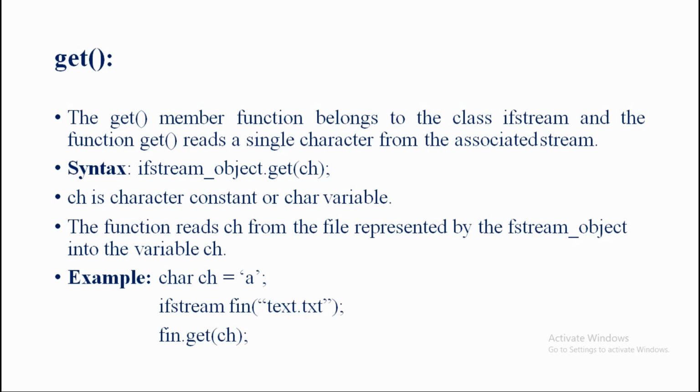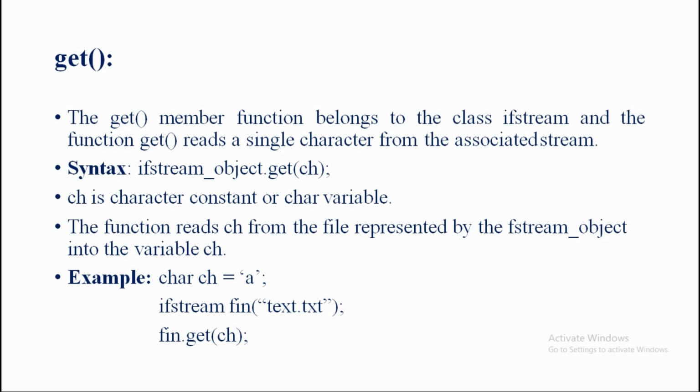Now after opening the file here for the input purposes, afterwards we input one single character from the file text.txt. So we need to write the third line. In the third line we need to write fin.get, opening of the parenthesis, ch, closing of the parenthesis and the semicolon. So clear this point here in this case.